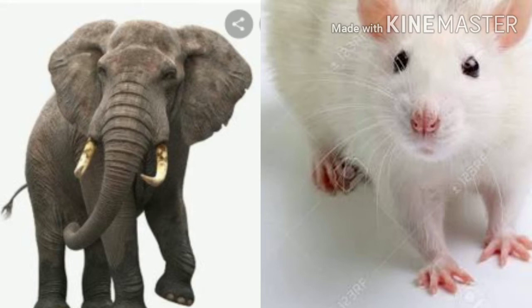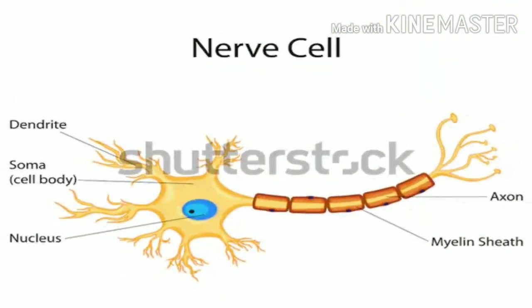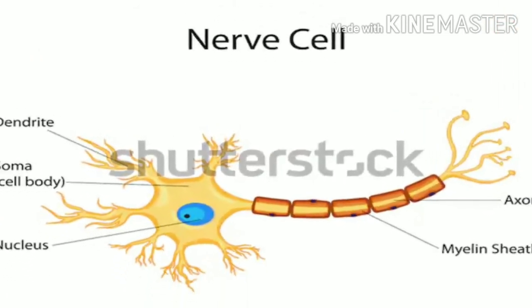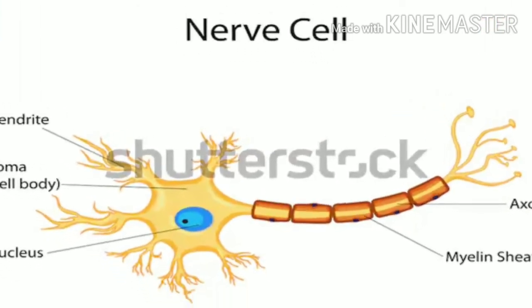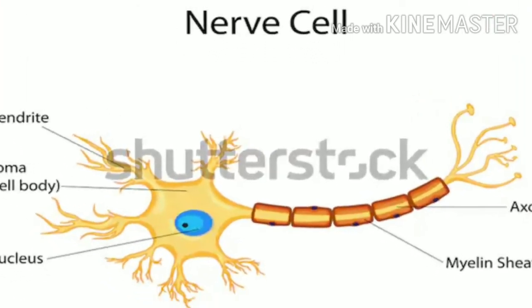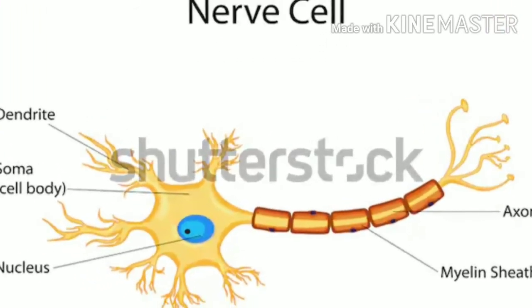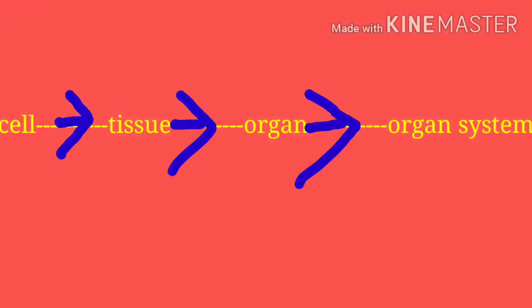The size of the cell is related to the functions performed by them. For example, nerve cells both in elephant and rat are long and branched. They perform the same function, that of transferring messages. The nerve cells receive and transfer messages, thereby helping to control and coordinate the working of different parts of the body.